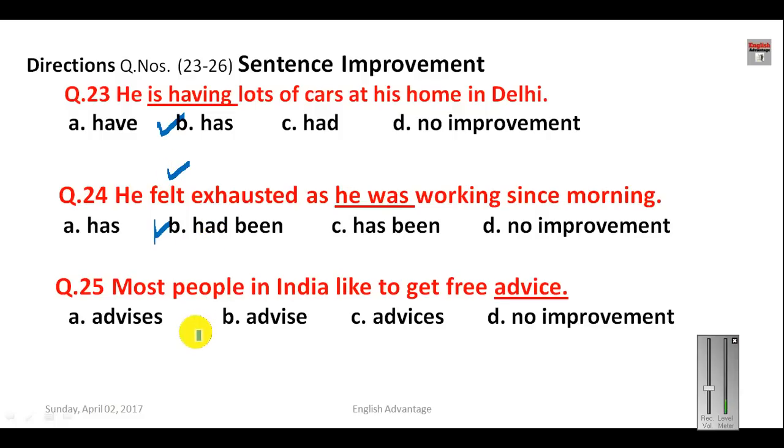Next sentence, most people in India like to get free advice. Now advice is not countable, so it is not used in plural. Now this is the verb form, and this cannot be used in plural, and this is also wrong. So this sentence is grammatically correct, and here your answer will be D.